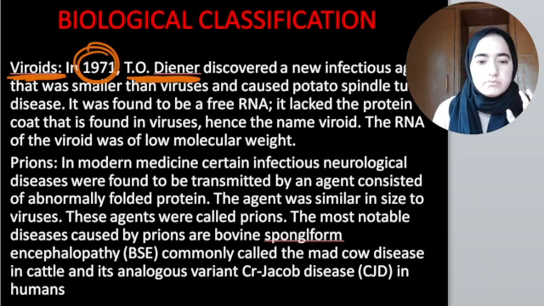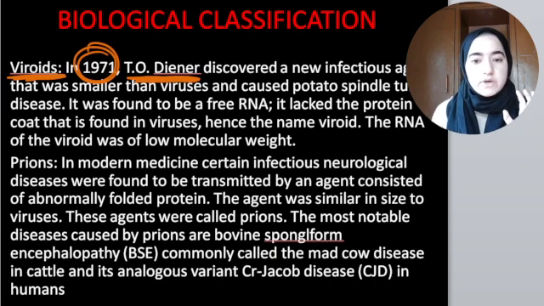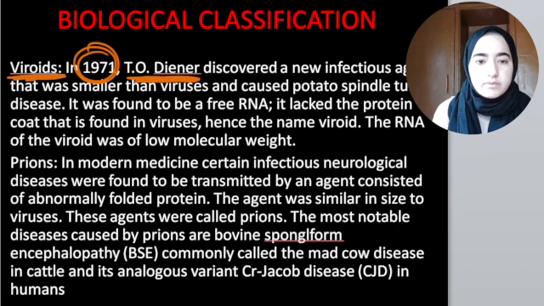So this was about viroids. Why are they known as viroids? Because they don't have that protein layer in them.